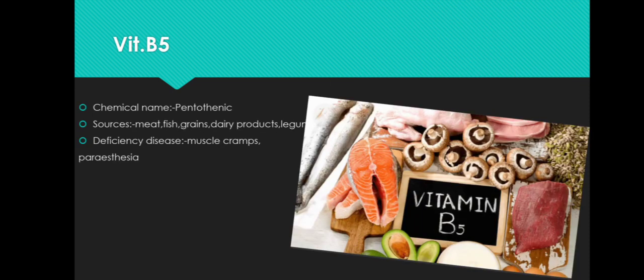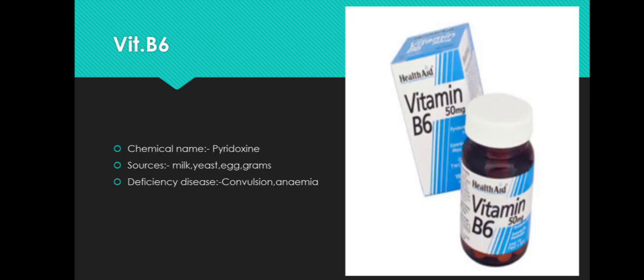Vitamin B5, the chemical name includes pantothenic acid. The sources of B5 are meat, fishes, grains, dairy products, and legumes, which are rich in vitamin B5, that is pantothenic acid. Deficiency disease of B5 includes muscle cramps, that is, there will be cramps in the muscles, as well as paresthesia. Now what is paresthesia? Paresthesia is referred to as prickling or tingling sensations in the nerve region, as well as damage to the peripheral nerves. So this occurs because of pantothenic acid deficiency.